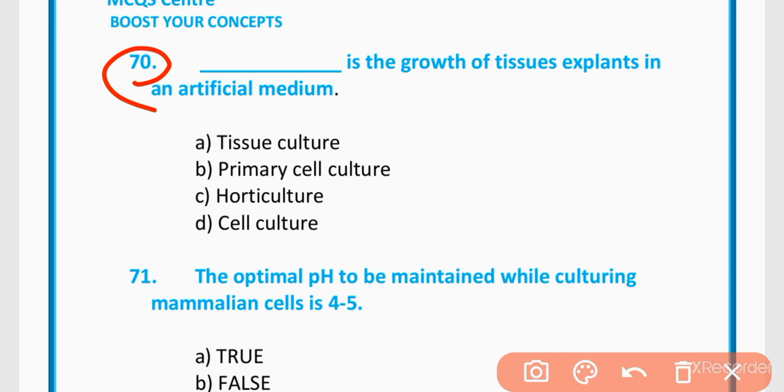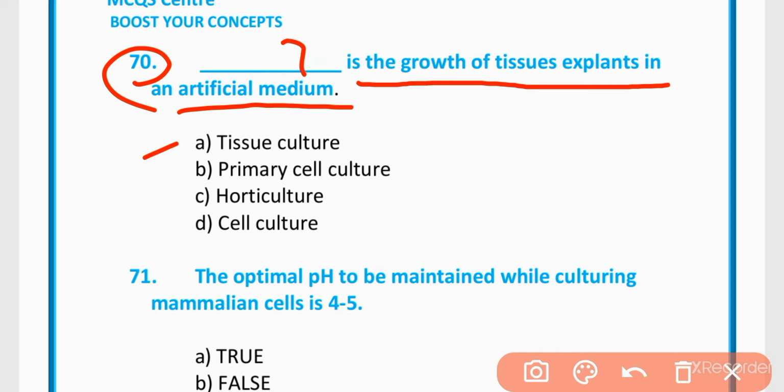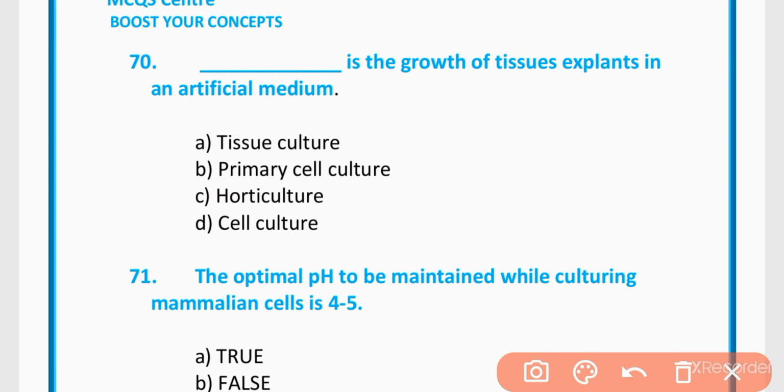MCQs 70. Is growth of tissue explant in an artificial medium tissue culture, primary cell culture, horticulture, cell culture? The correct option is option D. Cell culture.